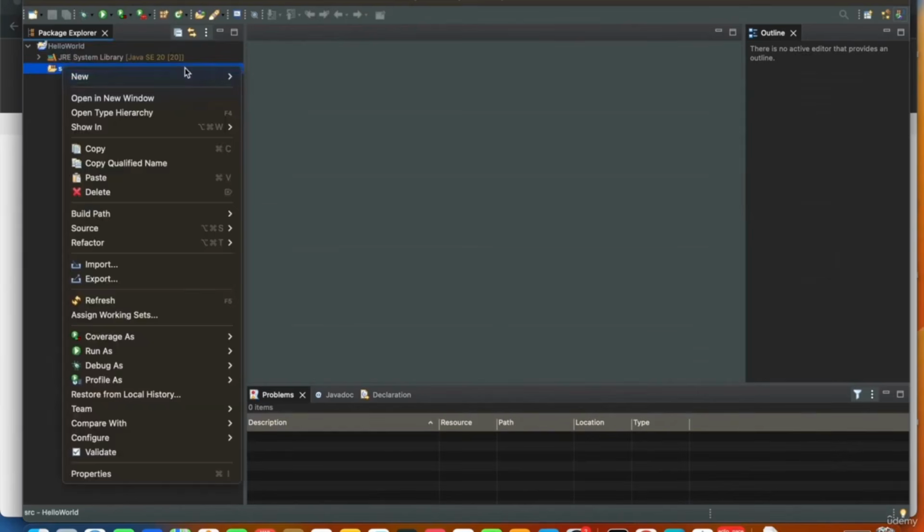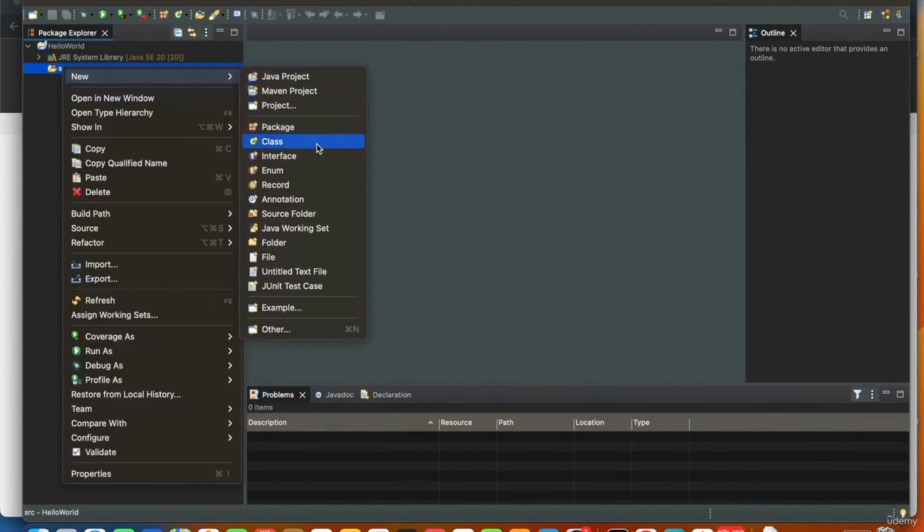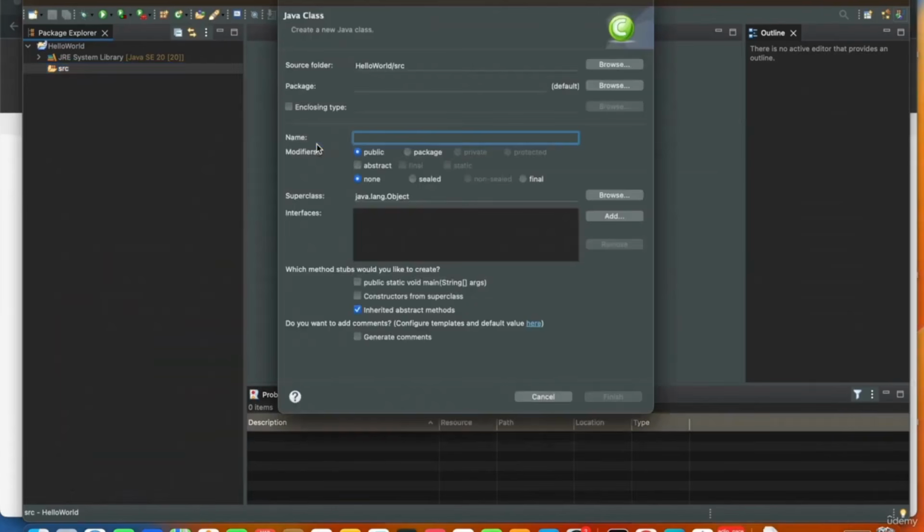So I'll go ahead and click new, create a new class, which will be in the package, say com.tutorials.tutorial.java, and I want public static void main, which is the main method, the starting point of a Java application.